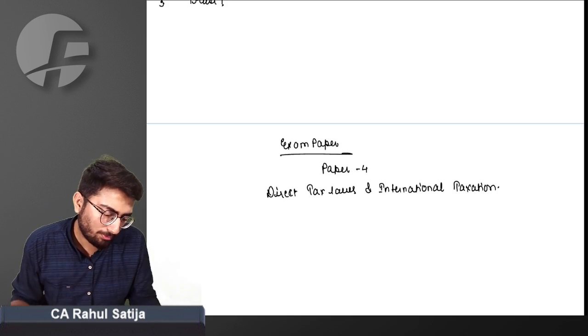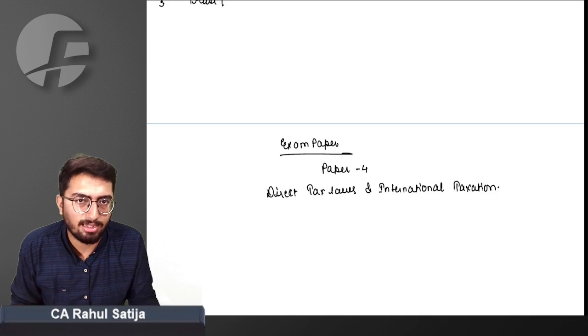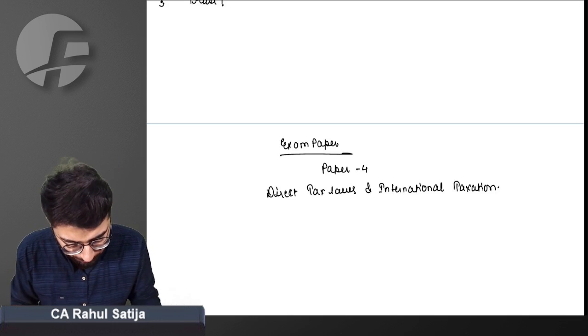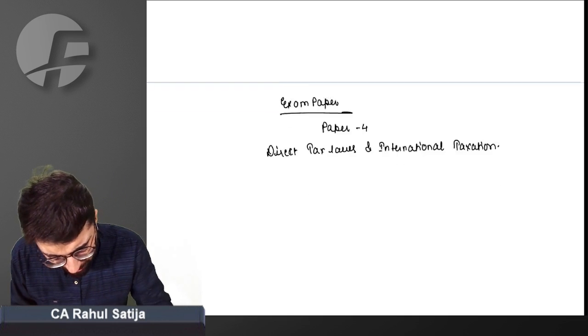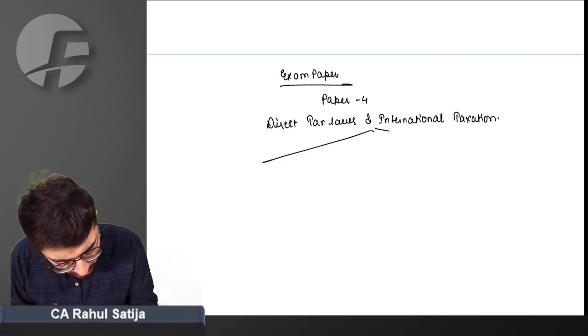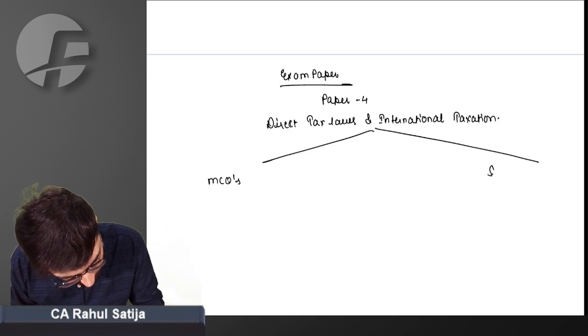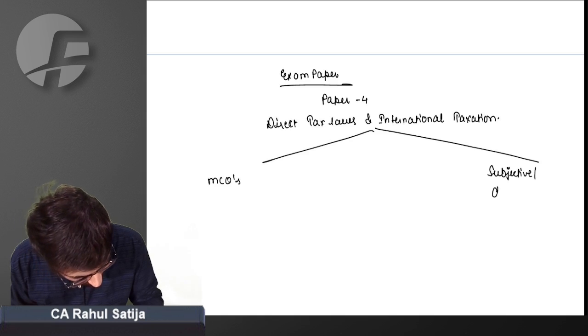Direct Tax Laws and International Taxation is the name of the paper. If you carefully examine, the paper has two parts. First one is MCQs and the second part is subjective, or I should say descriptive portion.